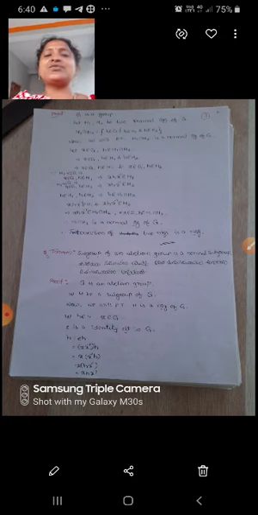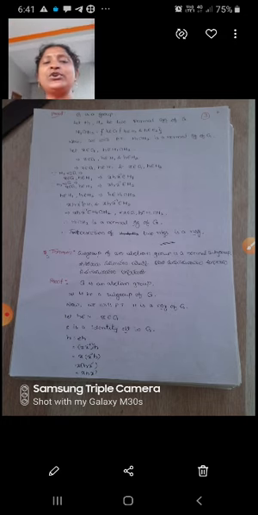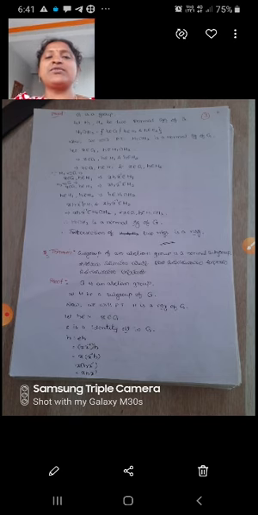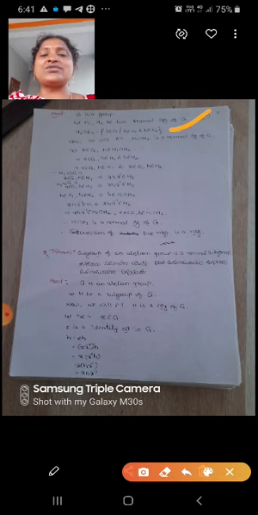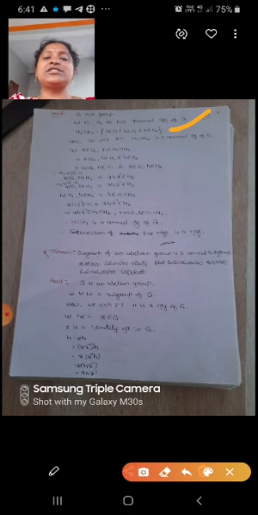Let H1, H2 be two normal subgroups of G. H1 intersection H2 equals the set of h belongs to G such that h belongs to H1 and h belongs to H2. Now we will prove that H1 intersection H2 is a normal subgroup of G.